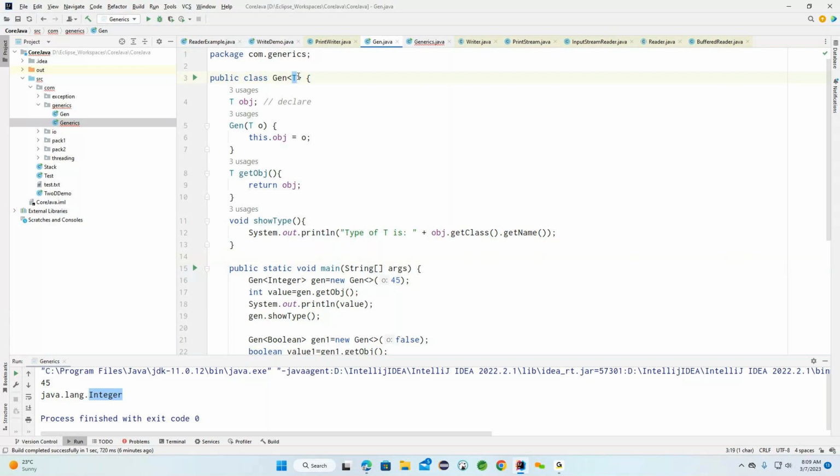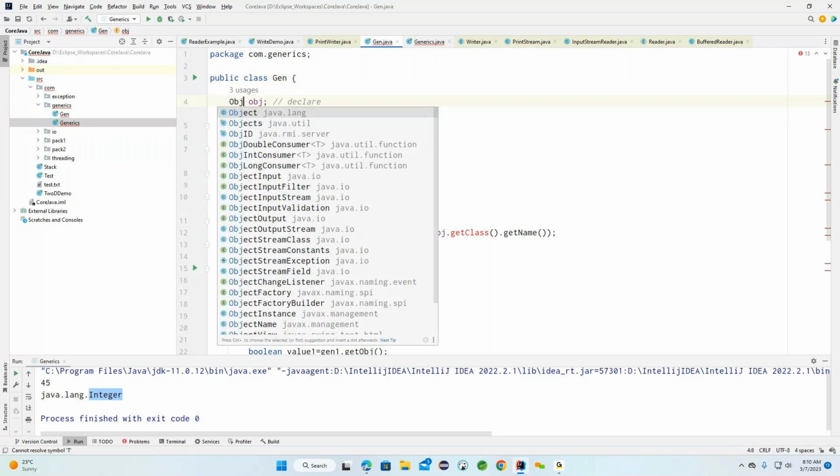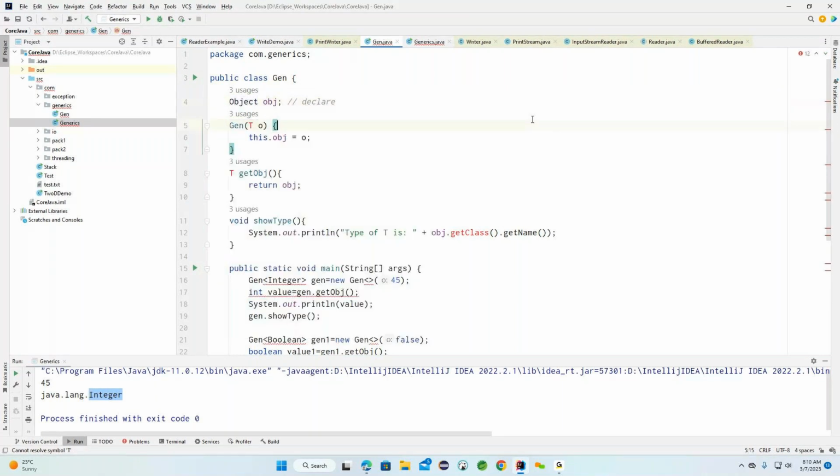Now, without using generics, if you see this type here, we are providing the type. Basically, it provides whatever data type we are going to use, in place of this particular T. Now what I will do is come up with Object here. Observe carefully, I am removing this T and using Object in its place. Why am I using Object?